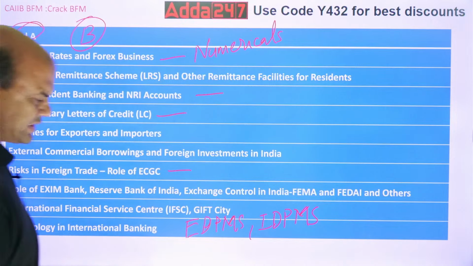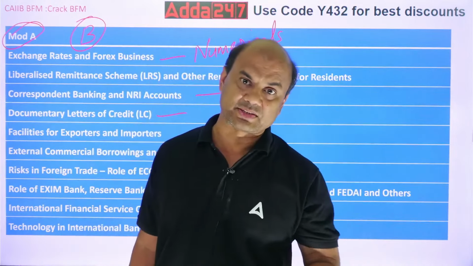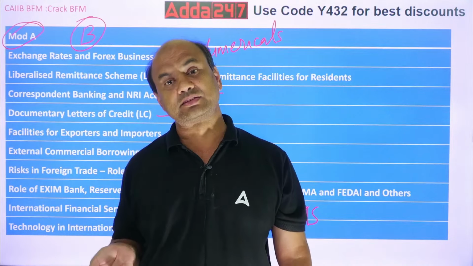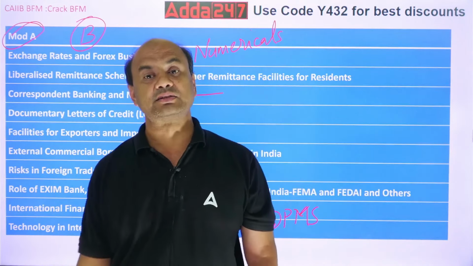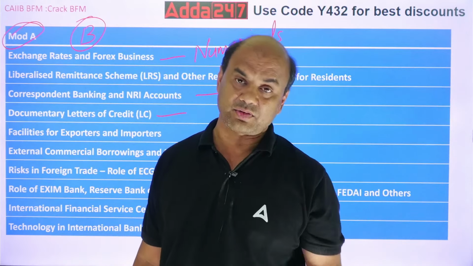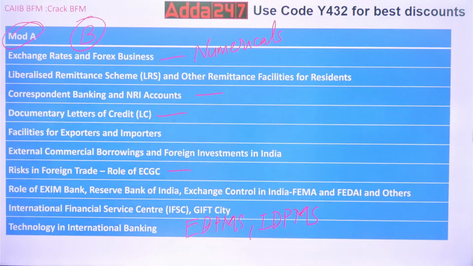Various types of LCs. Now the questions will be based on what are the various types of LCs, number 1. Number 2, what are the various banks involved in the LCs? Issuing bank, advising bank, nominated bank, then confirming bank, negotiating bank, reimbursing bank, various banks are there. Then we will be having questions on UCP 600, that is related to LC.